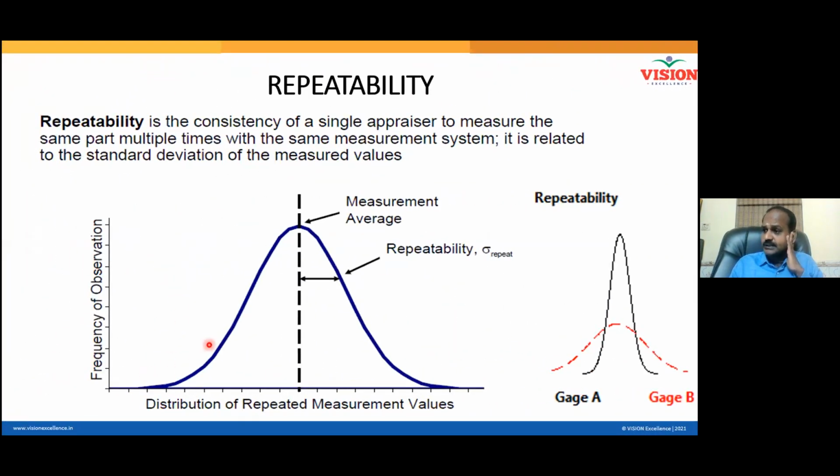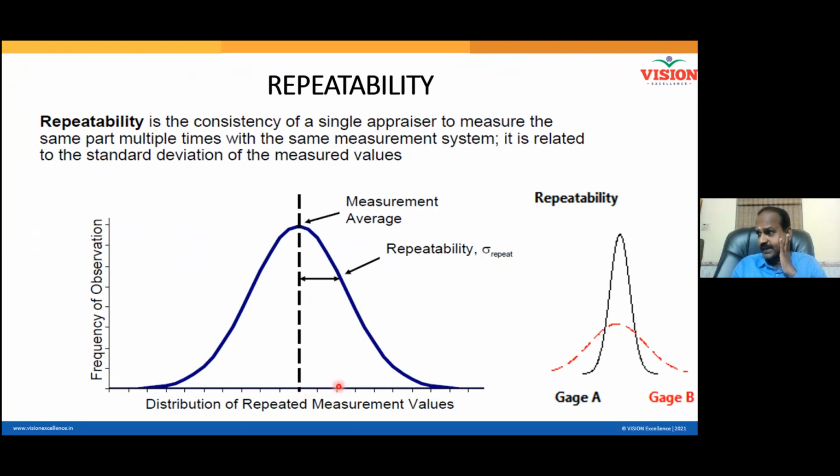See here, what you are seeing is the normal distribution, this blue color curve. What is there in the center? This line? Average. When I move away from the average by some distance, let us say I move by a distance equal to the standard deviation.